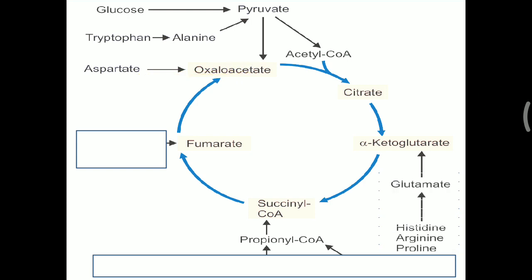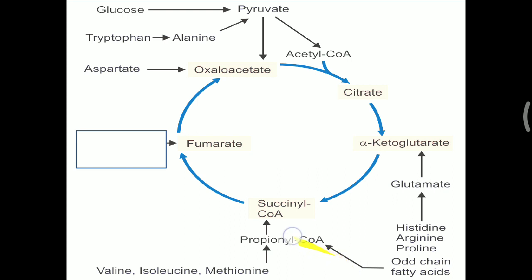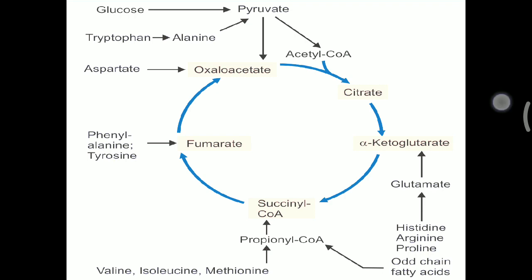Now next, alpha ketoglutarate. The amino acid glutamate is converted into alpha ketoglutarate, as well as histidine, arginine and proline, which are also converted into glutamate and then alpha ketoglutarate. In the same way, odd chain fatty acids are converted into propionyl CoA, then into succinyl CoA. Valine, isoleucine and methionine are also converted into propionyl CoA and then succinyl CoA, then enter the TCA cycle. For fumarate, you have to remember two aromatic amino acids, phenylalanine and tyrosine, which are converted into fumarate and enter the TCA cycle. So different amino acids are also able to enter the TCA cycle.